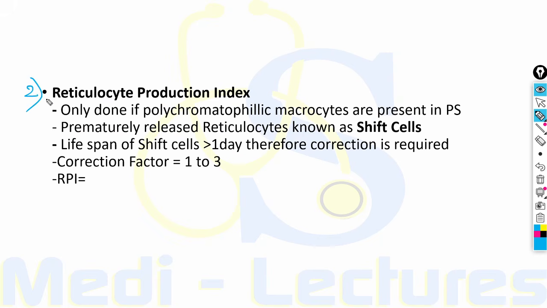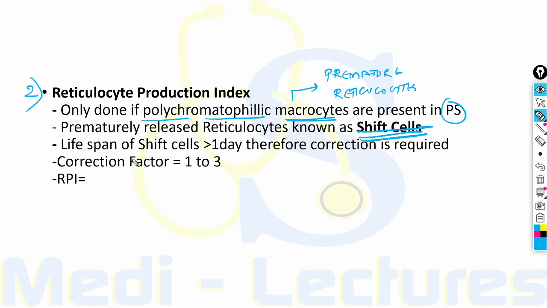Now coming on to the second correction, that is reticulocyte production index. For this correction, the peripheral smear needs to be examined. It is only done if there are polychromatophilic macrocytes seen in the peripheral smear. What do these represent? They represent premature reticulocytes, also known as shift cells. So prematurely released RBCs are reticulocytes, and prematurely released reticulocytes are shift cells.